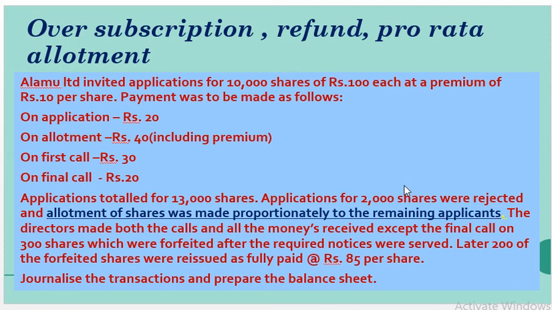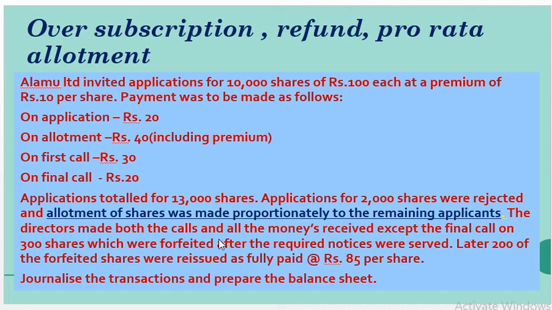Now the balance excess application in the hands of the company is 1,000 shares, and allotment of shares was made proportionally to the remaining applicants. That is nothing but what is called pro rata allotment. So from the excess 1,000 shares, we are going to adjust with the share allotment money.